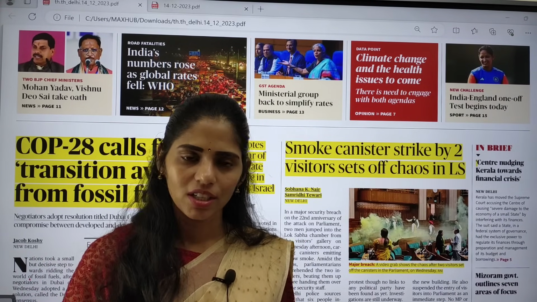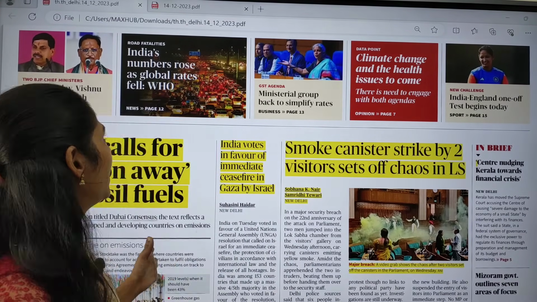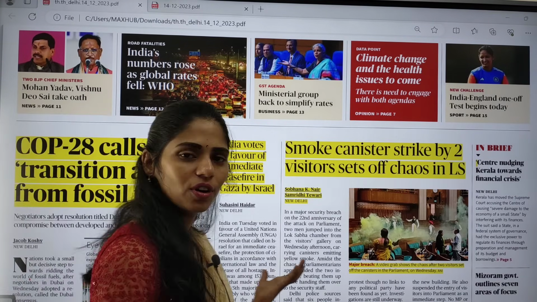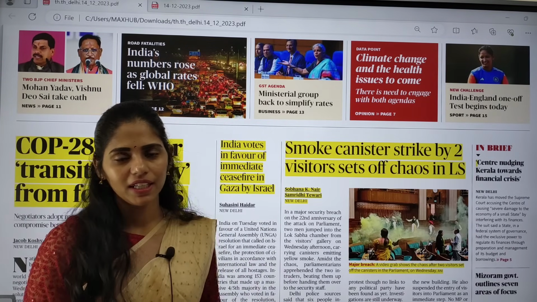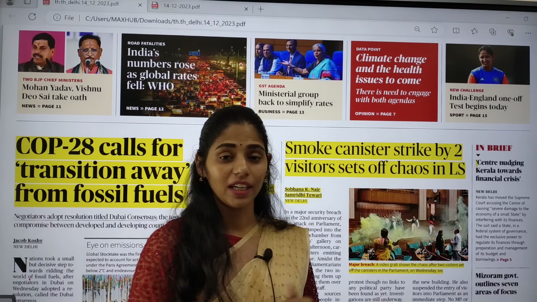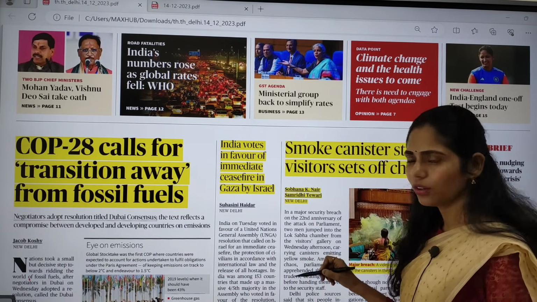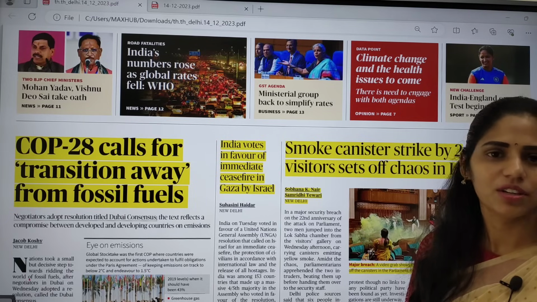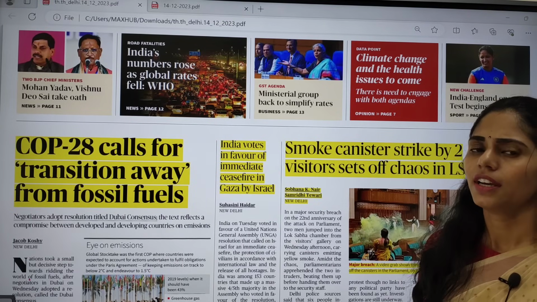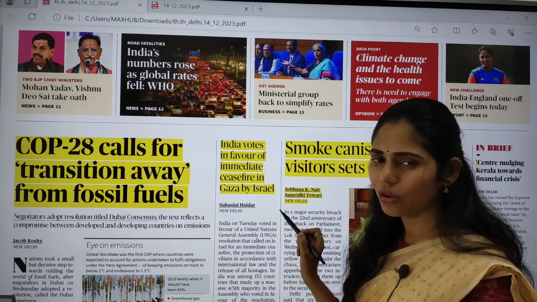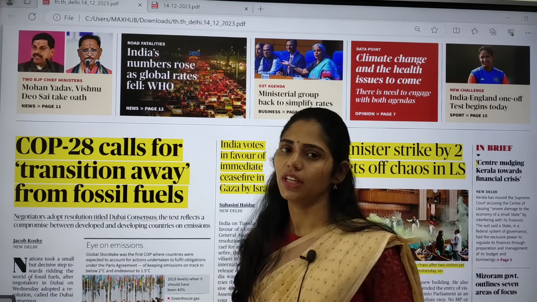Today in this session, we are going to see current affairs of 14th December 2023. So first of all, we are going to see the PDF of The Hindu, the Delhi edition. And we are going to pick out the articles from our newspaper which are relevant from our examination point of view. And we are going to see in how many dimensions we can think about that topic.